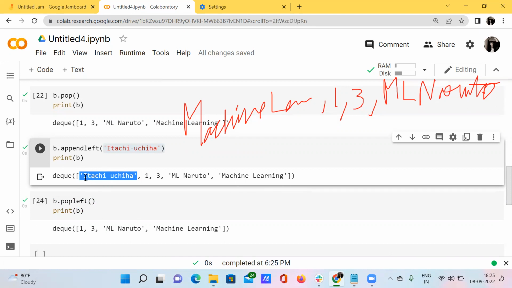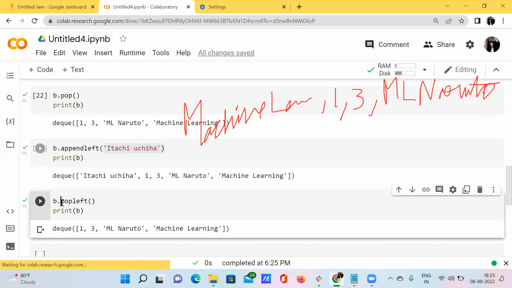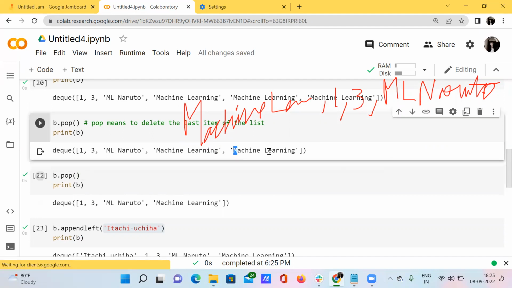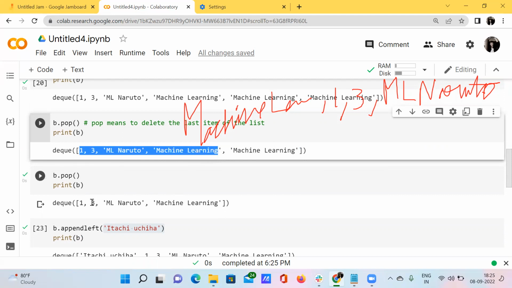Why has it deleted this particular string, Itachi Uchiha, which is present to the left? Because we are actually calling the function popleft. When you don't say left, what happens? It will just delete the last item of that list. See here, we have the last item as machine learning. When I call the pop function, it has just deleted that item and given me the output as 1, 3, ML, Naruto, machine learning.